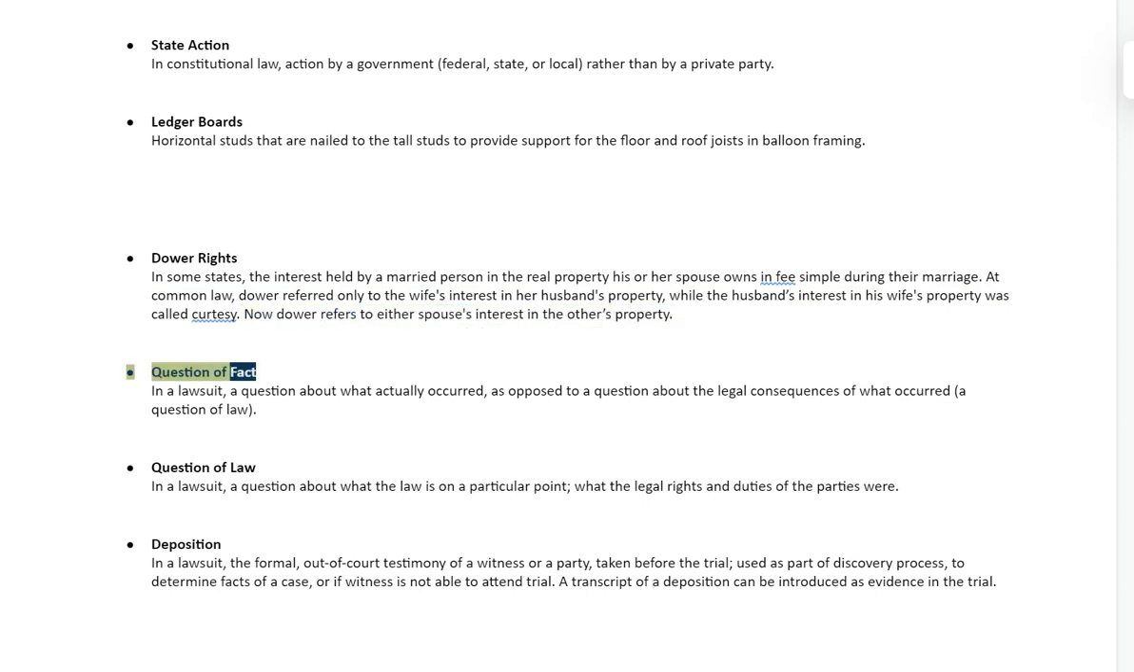Question of fact. In a lawsuit, a question about what actually occurred, as opposed to a question about the legal consequences of what occurred, a question of law. Question of law. In a lawsuit, a question about what the law is on a particular point, what the legal rights and duties of the parties were.